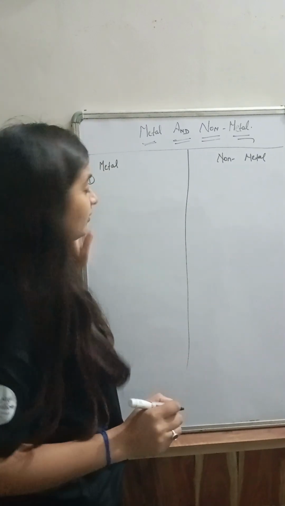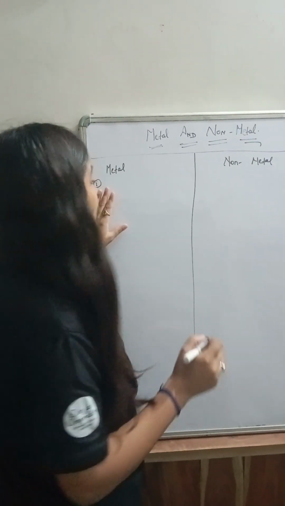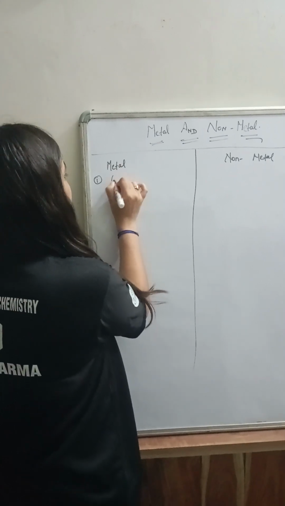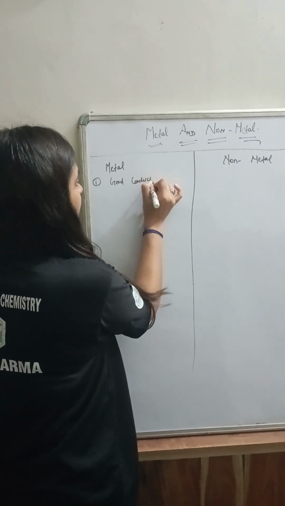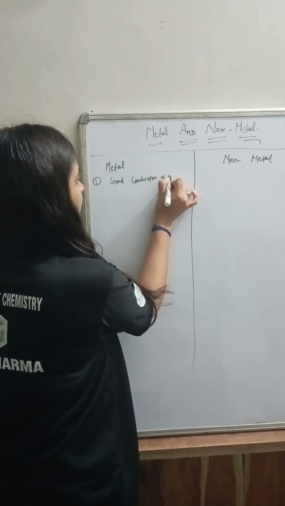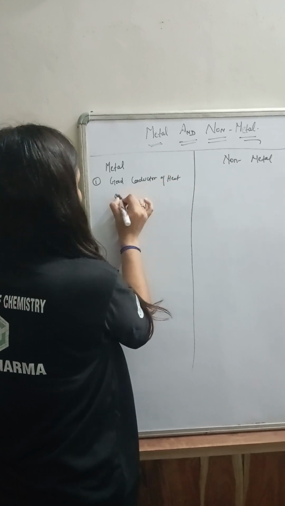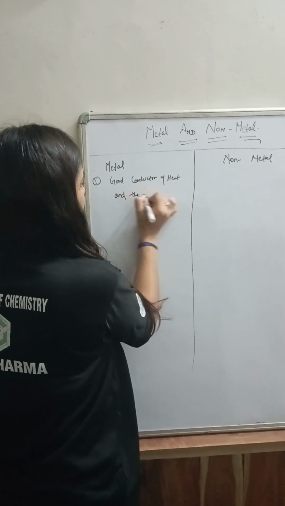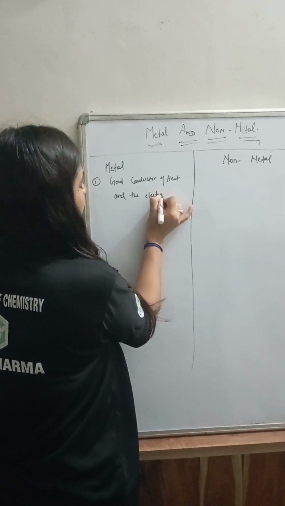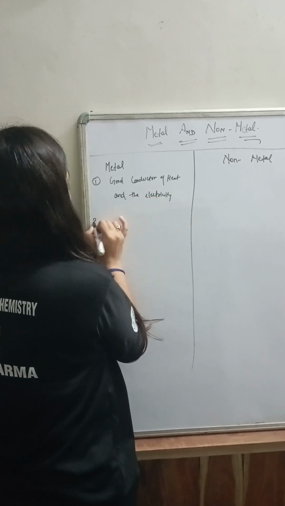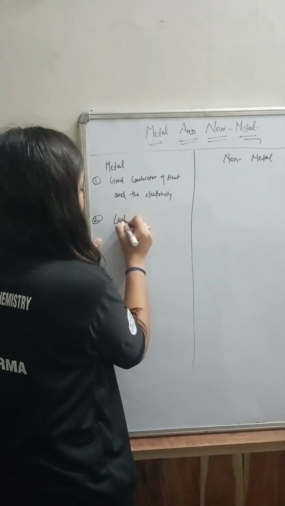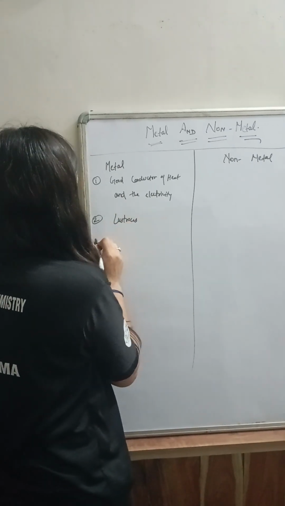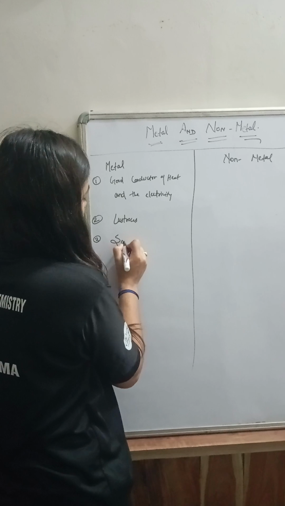Number 1. Metals are good conductors of heat and electricity. Metals show the property of lustrous. They show the property of sonorous.